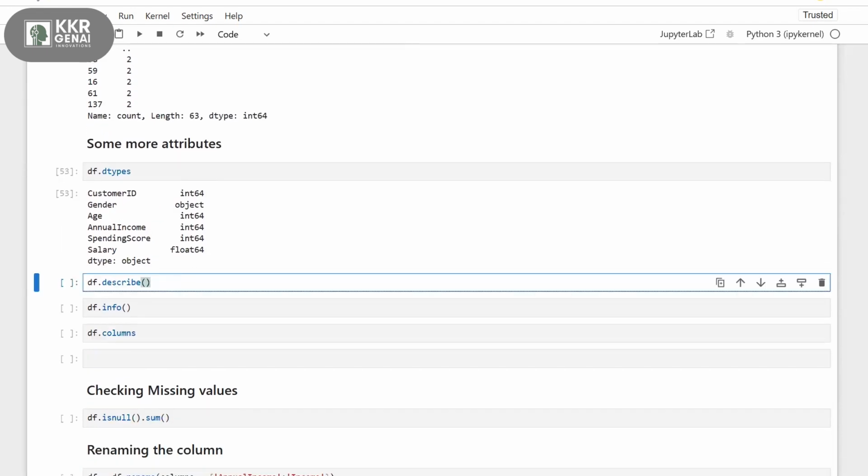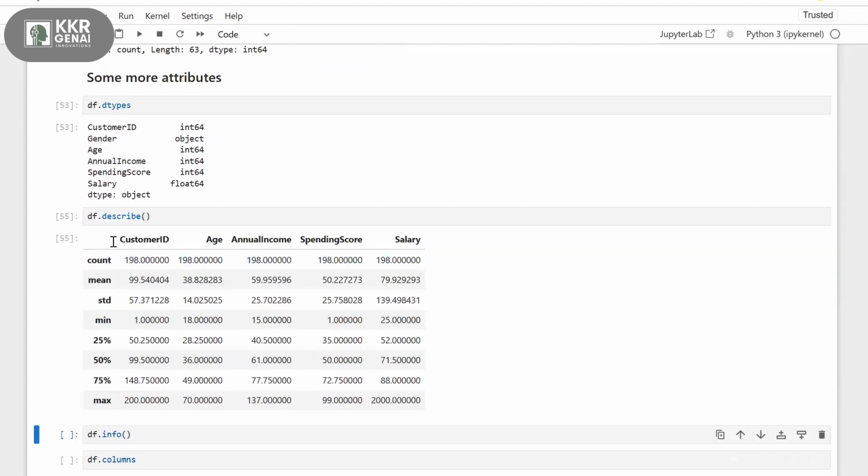So next we have the describe attribute. If I run this describe, it shows me some statistical summary of your data. So we have customer ID, age, annual income, spending score, salary. So here is some statistical information: the count, the mean, standard deviation, the minimum record, 25% data, 50%, 75%, max data.